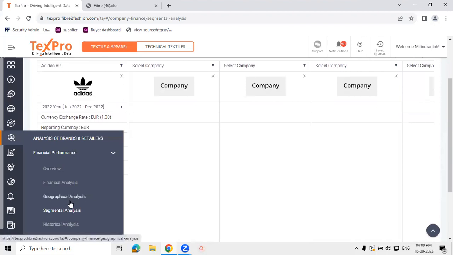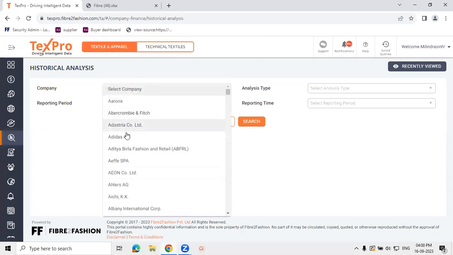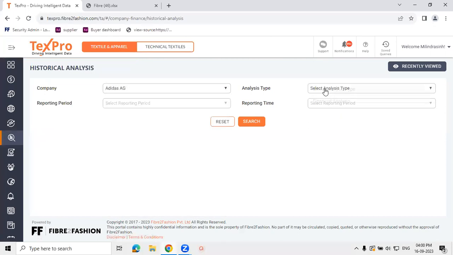And for any of those category analysis, if you also want to see the historical trend, how the companies have performed over a period of time, you can refer to the historical analysis, wherein you can make the selections for the company, the category of analysis that you would like to have, and the reporting format.